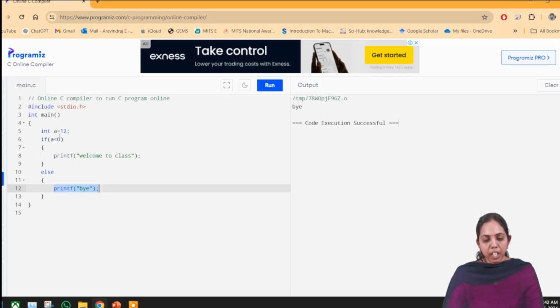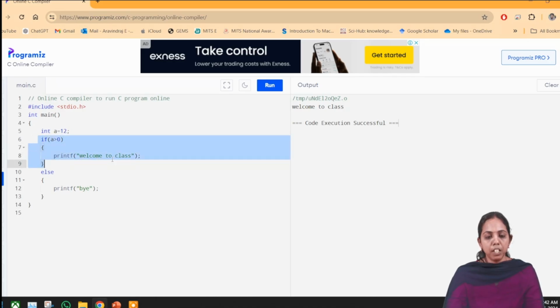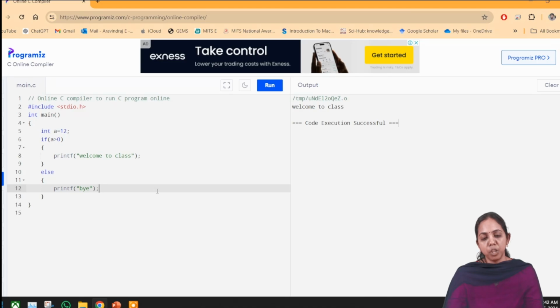Now I will change the condition to a greater than 0. Then what will happen? We will see it through the execution. "Welcome to the class" means the condition was true. The condition was true, so it displays "welcome to the class". This is how the if else statement works.